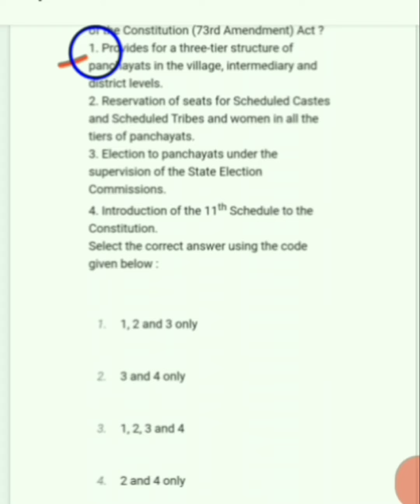Reservation of seats for scheduled castes and scheduled tribes and women in all the tiers of panchayat. It is correct. Election to the panchayat under the supervision of the State Election Commission. It is correct. Introduction of the 11th schedule of the Constitution. It is correct. So here the correct answer is option 3: 1, 2, 3, 4.